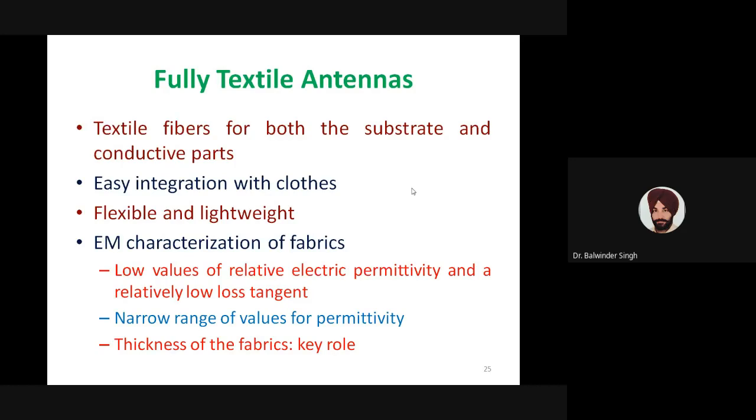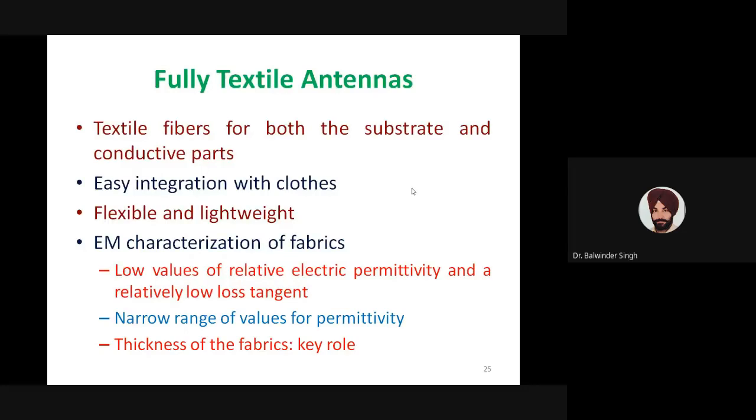In general, electric permittivity and loss tangent are very small for fabrics. So we have to keep in mind that if we want to implement antennas with large bandwidth, or control the antenna radiation characteristics, this low relative permittivity and loss tangent will not help us in controlling those values.